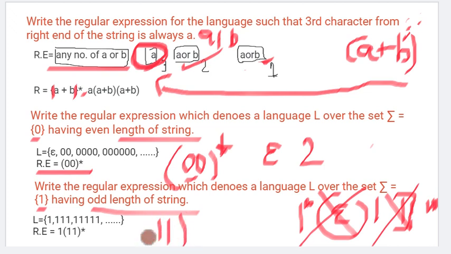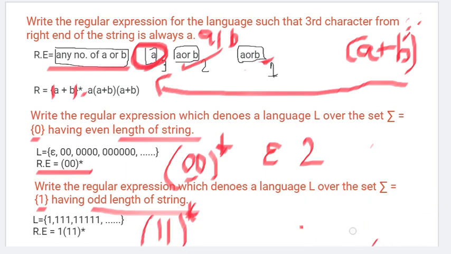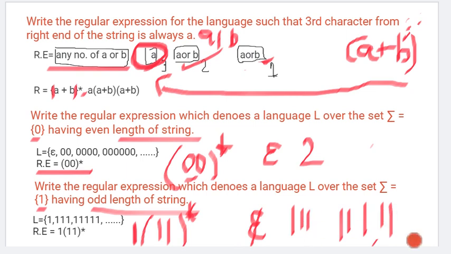So what we can do is take 1 1, then put a star. If we try to figure out what will come here, first will be 0 occurrence, then 2 times 1, 4 times 1. So this is the expression of even, right? Now if I add one more mandatory 1 here, then epsilon will move to 1, and here it will come 3, here it will come 5. Now it is working, right? So this is the regular expression for odd length, that is 1 and then 1 1 star.